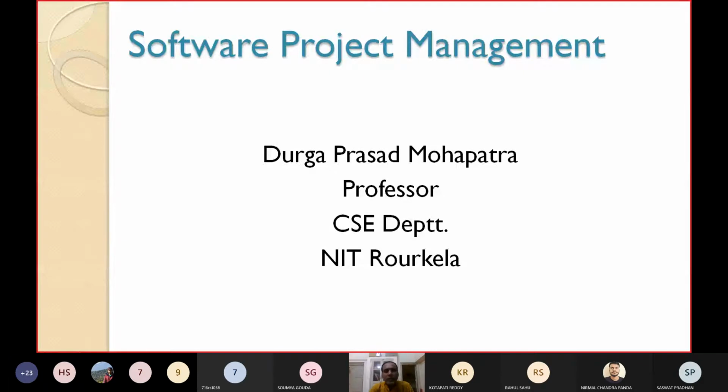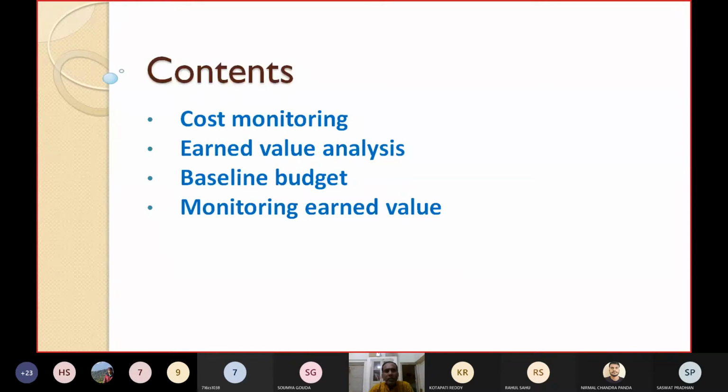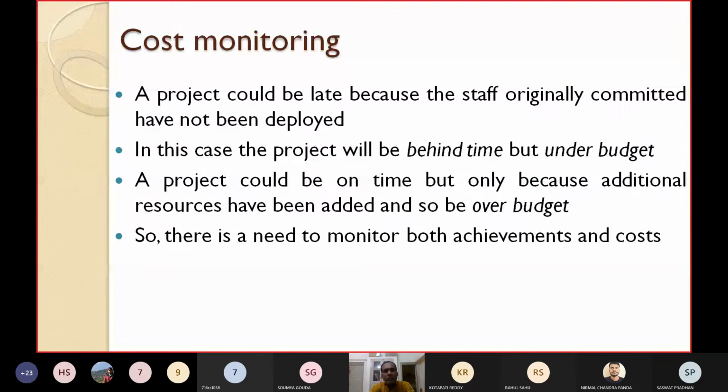Today we'll discuss how to monitor the cost aspects of a project. One important concept we will learn today is earned value analysis. We'll also discuss what is meant by baseline budget, and then how to monitor the earned value. These are the topics that we'll discuss today. Let's see what cost monitoring is.